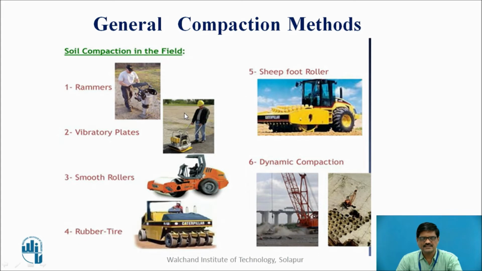So in the picture we can see some equipment which is used for the compaction. On the field there is many equipment which can be used, such as a rammer. In the picture we can see such kind of rammers can be used for compaction. The vibratory plates also can be used. Now these equipments can be used for a congested area where big instruments are not possible to operate. Smooth rollers, the rubber tire rollers, sheep foot rollers, and sometimes such kind of dynamic compaction also is achieved on the field where a heavy mass is dropped through a certain height.